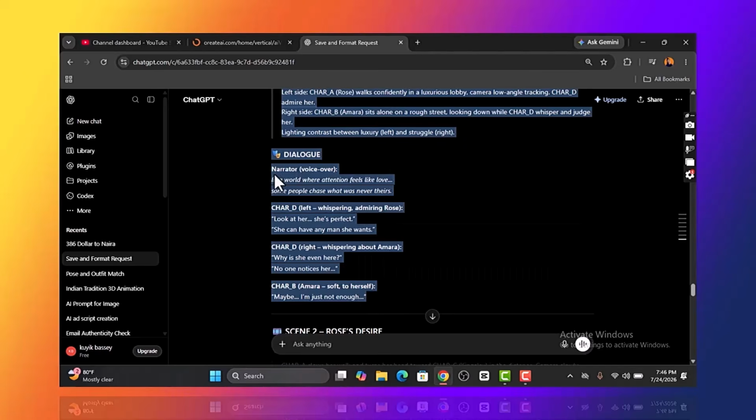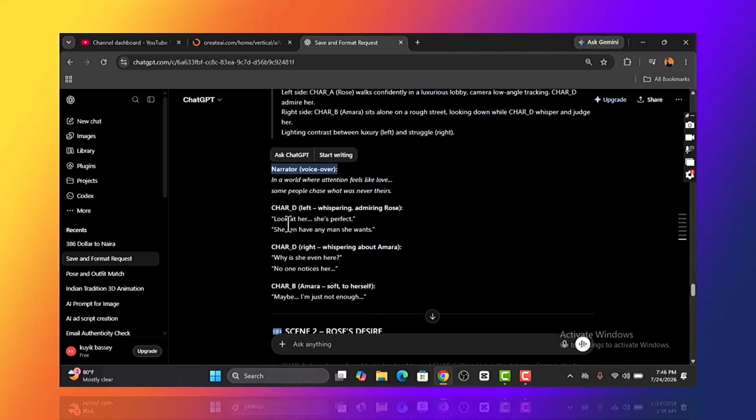Because we have a narrator voiceover, and you can literally remove this voiceover. Now look at character D. Character D is included in our character identifier. So whenever the AI model sees character B and character D, we know who they are referring to because of the character identifier.